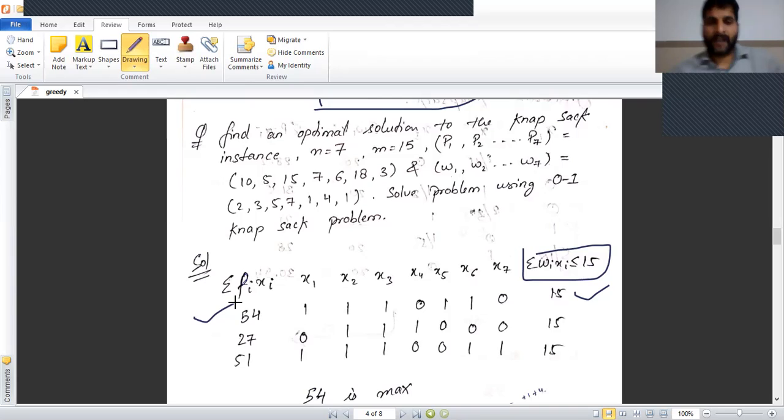Similarly, we take another value at random: 0, 1, 1, 1, 0, 0, 0. The total weight sum of wi xi equal to 15. According to this, the profit equal to 27. Now next, select the values 1, 1, 1, 1, 0, 0, 0. Now sum of wi xi equal to 15, but the profit equal to 15.